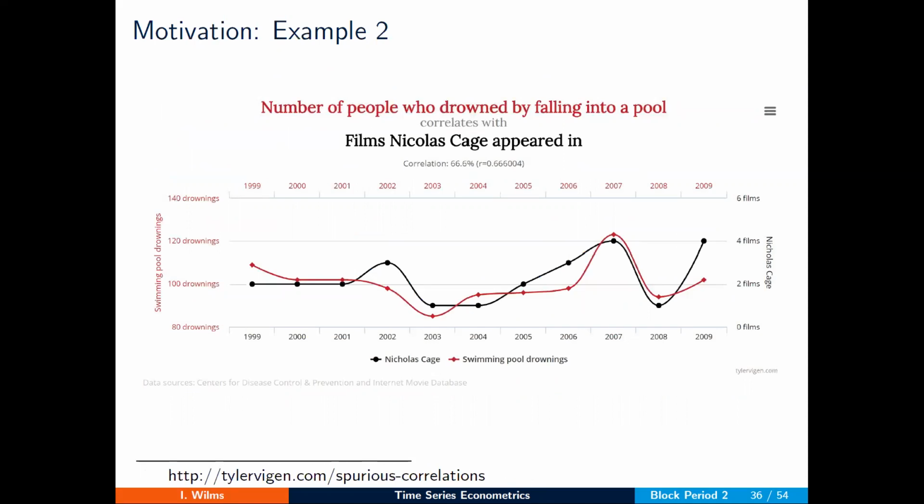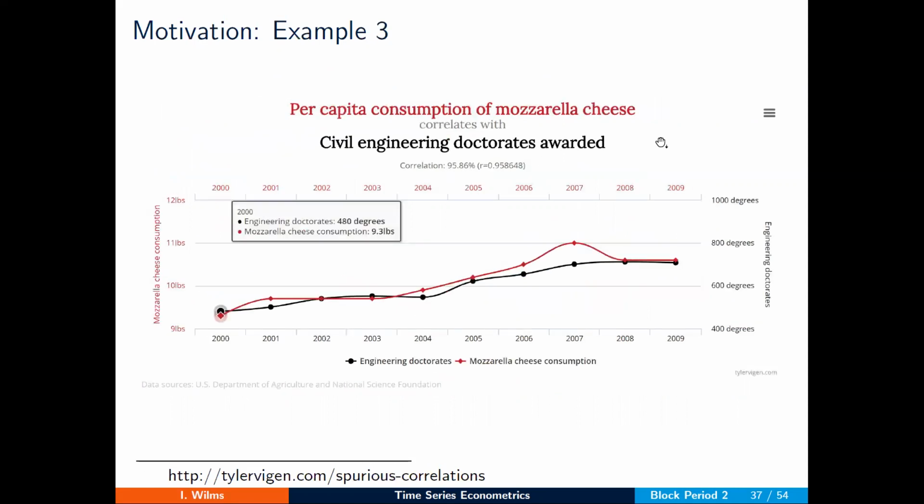Some more funny examples can be found on this website, where here, in example 2, let's say there is a claimed relation between the number of people who drowned by falling into a swimming pool and the number of movies in which Nicolas Cage appeared, a correlation of almost 70%. Or take another example, the per capita consumption of mozzarella and the number of PhDs in civil engineering. And you arrive at a correlation of almost 96%.